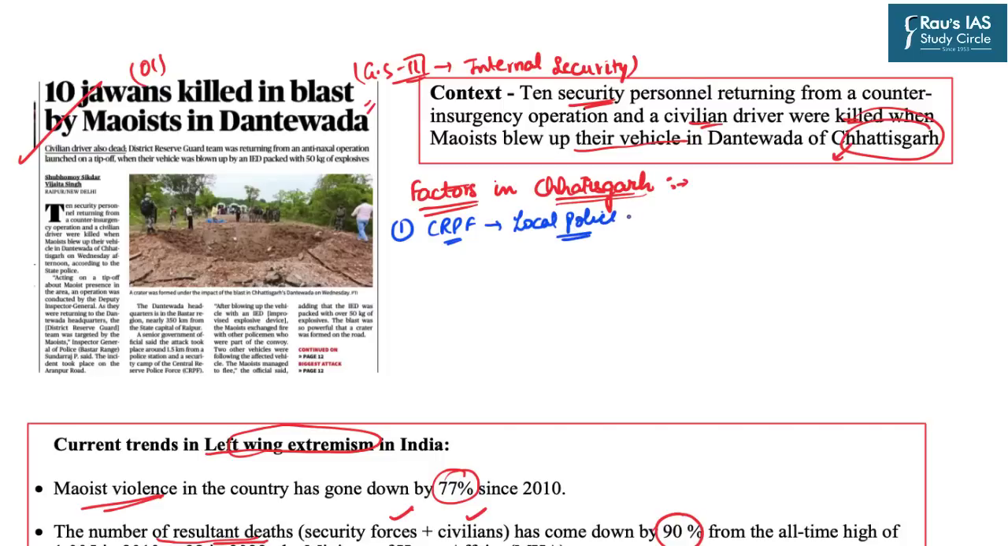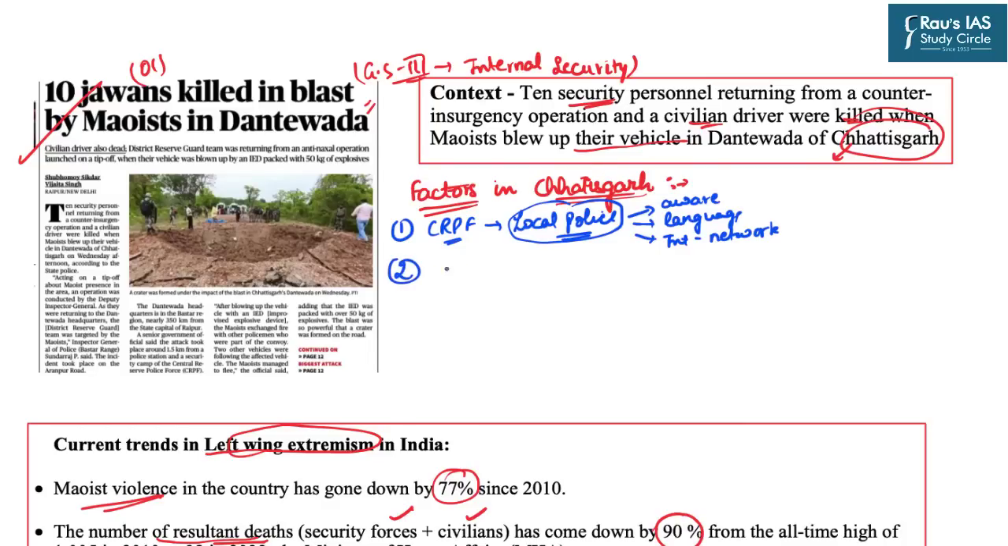The reason being, local police is more aware of the local conditions. They know the local languages. Their intelligence network in those areas is very good. So that is why the local police must be trained in order to curb this menace.